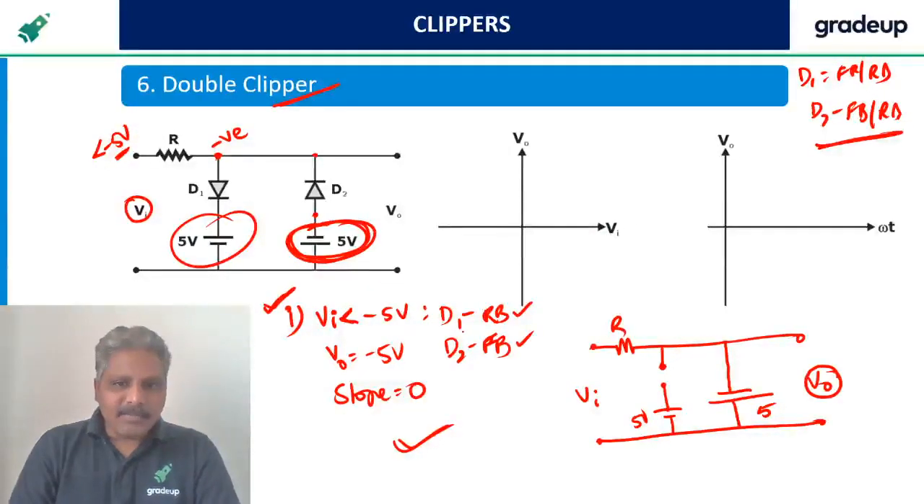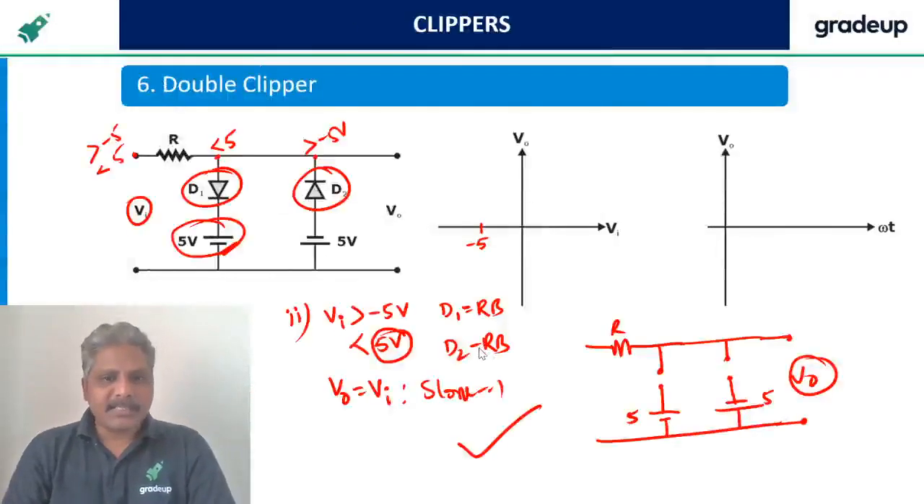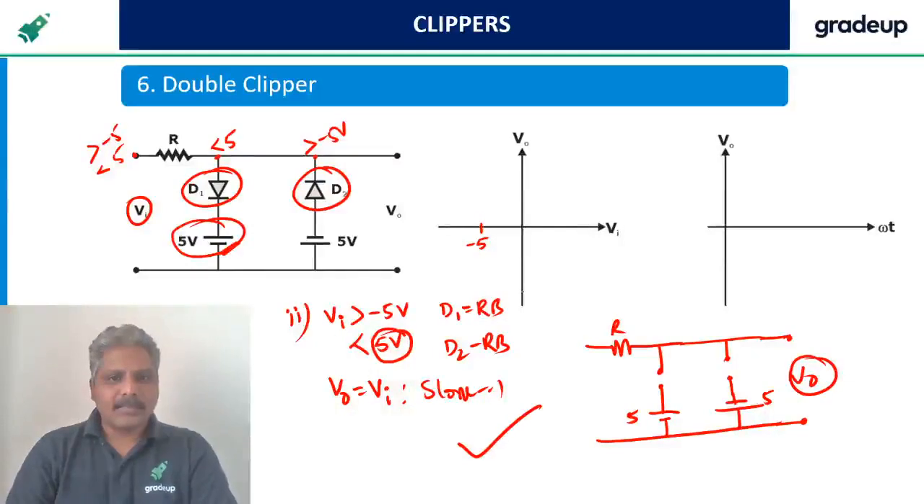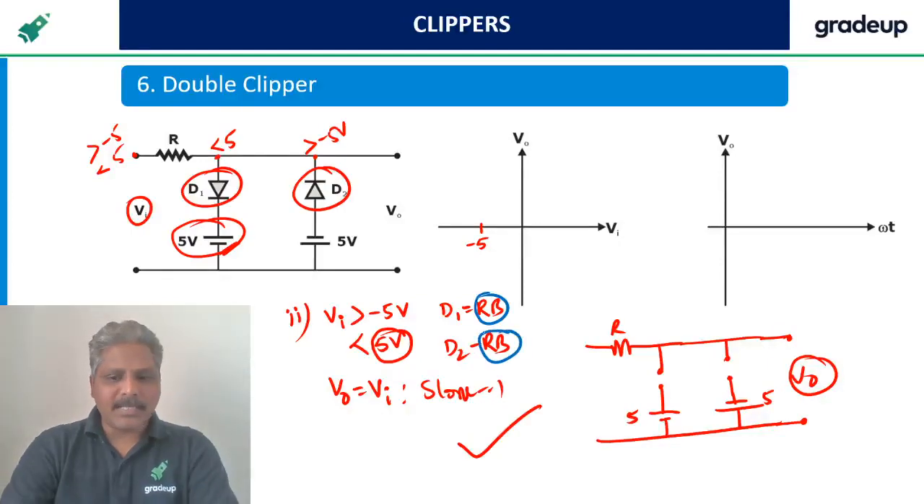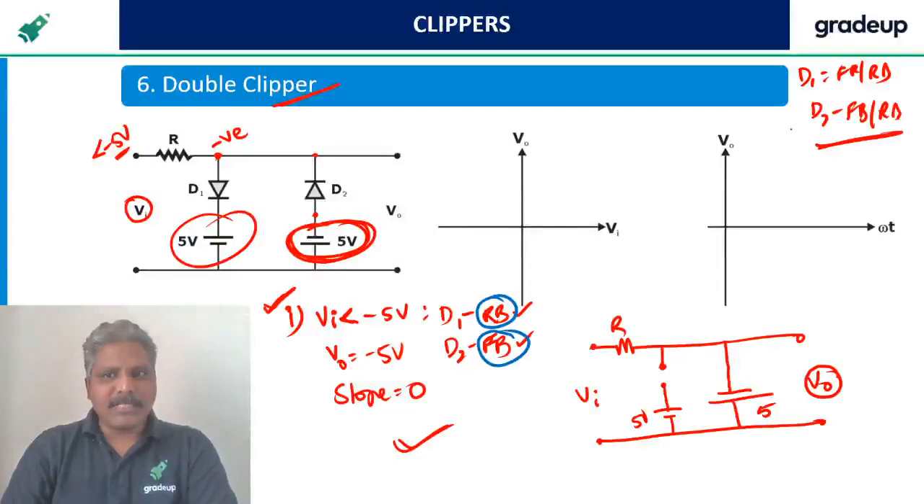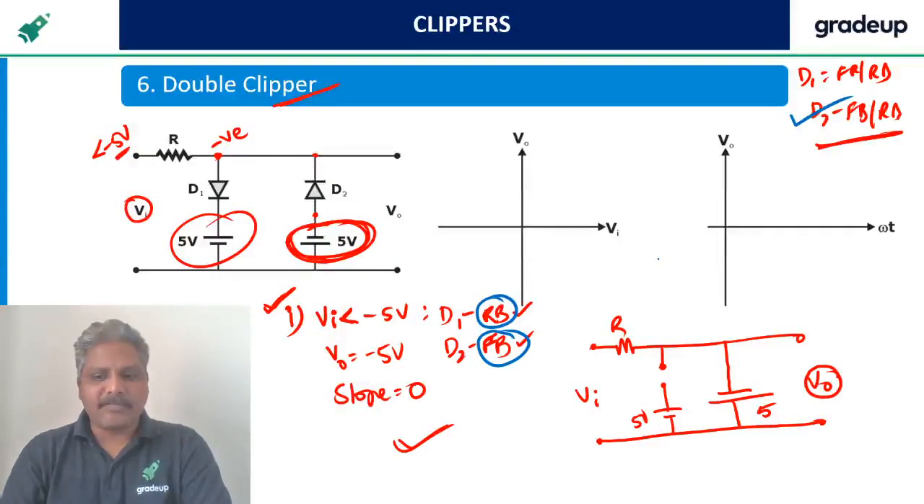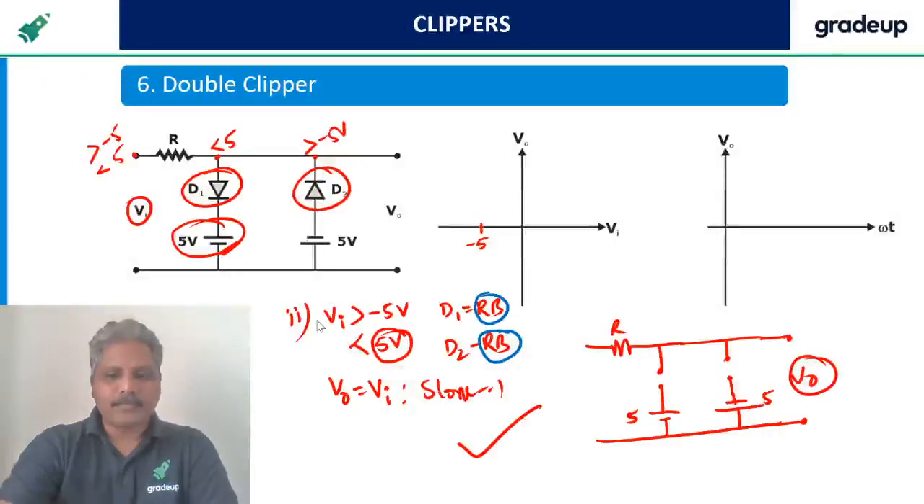See here D1, let me check with another color. See here D1 is reverse bias. Second case, D1 is still reverse bias. That means D1 output is not verified. D2 is reverse bias here, but you see here D2 is forward bias. That means D2 forward bias and reverse bias is verified in case 1 and case 2.